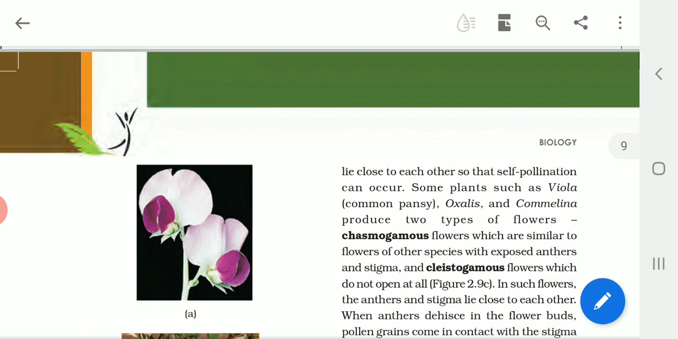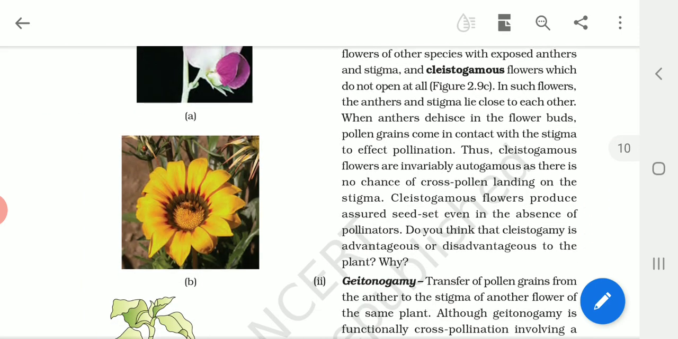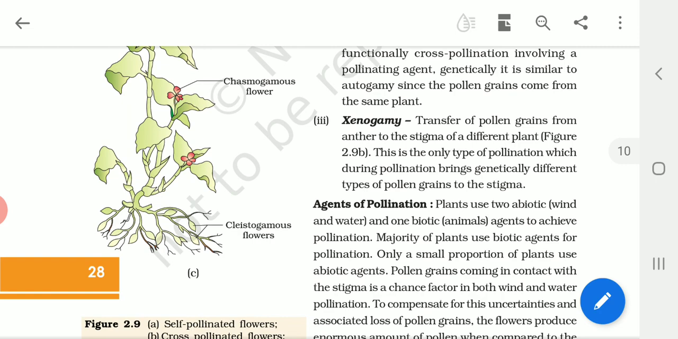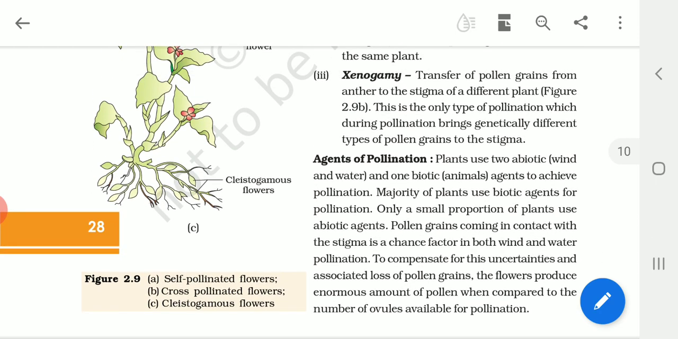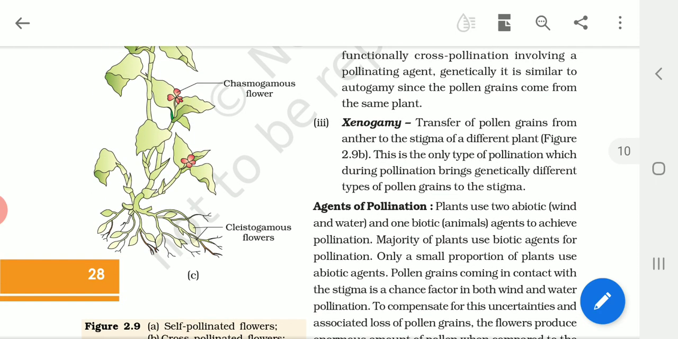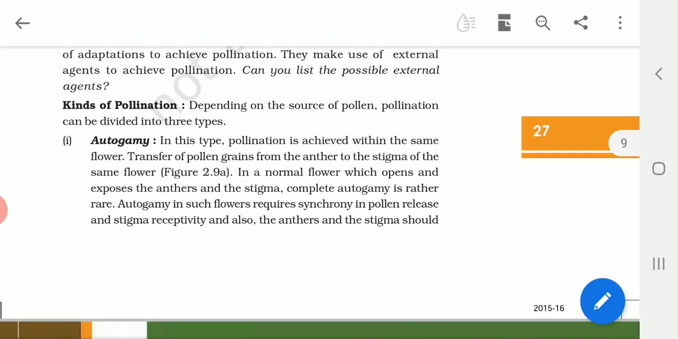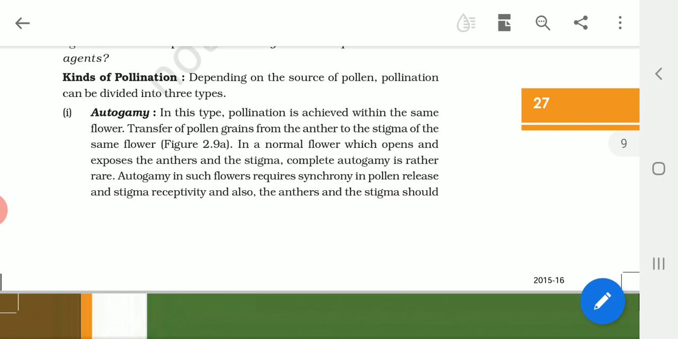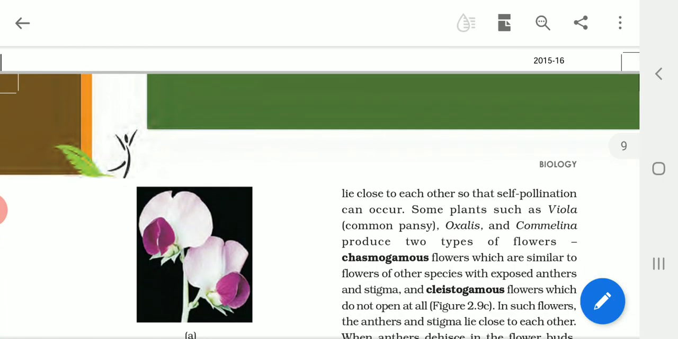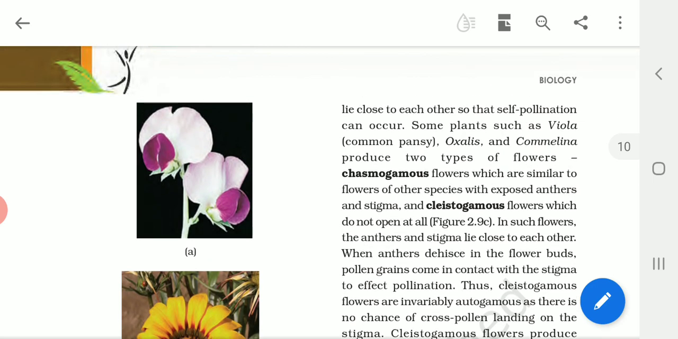Also some plants, for example those with cleistogamous flowers. Cleistogamous flowers are those flowers which do not open, so they don't expose their stamens and pistil, and therefore they have to be self-pollinated. This type of pollination is known as autogamy. Autogamy means self-pollination, right?